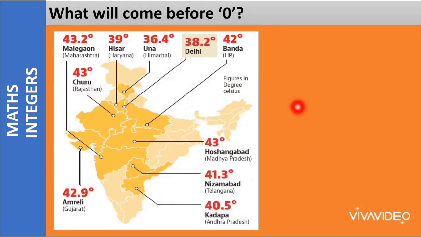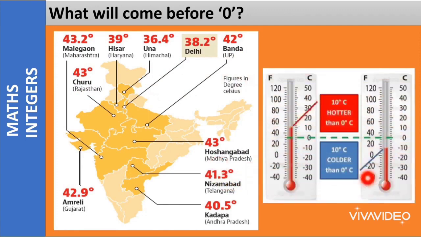But first I would like you to look at this map here, which is showing different temperatures of the different states in our country. If you look at these thermometers here, we have 50, 40, 30, 20, 10, 0 and then we are having -10, -20, -30 and -40.